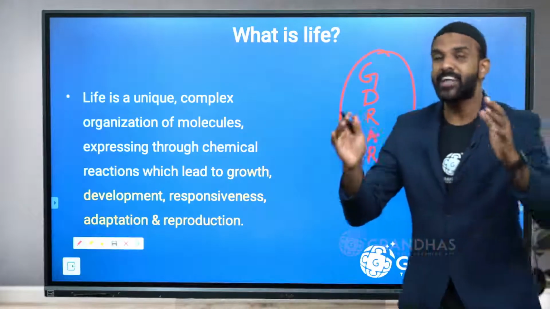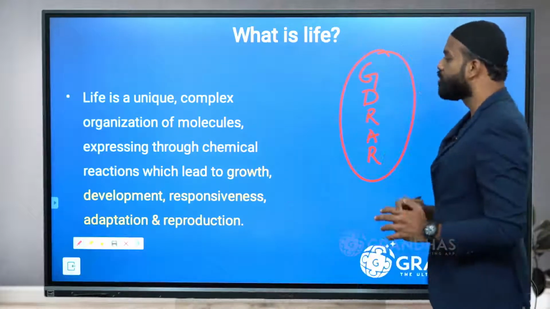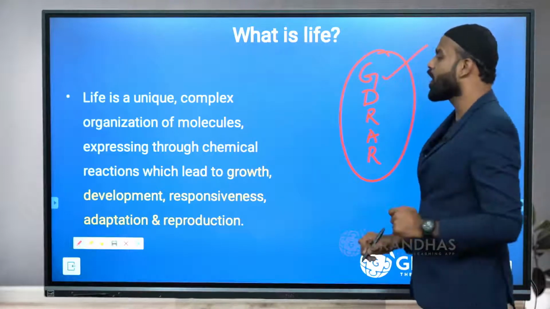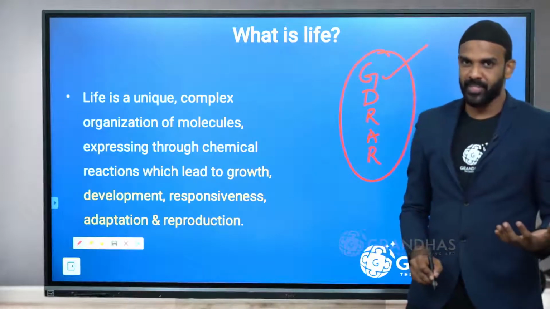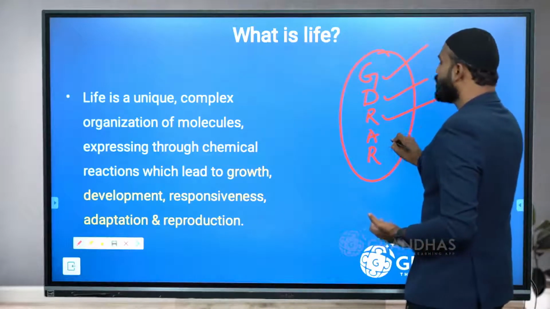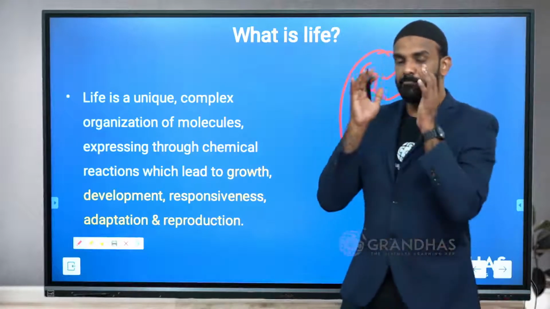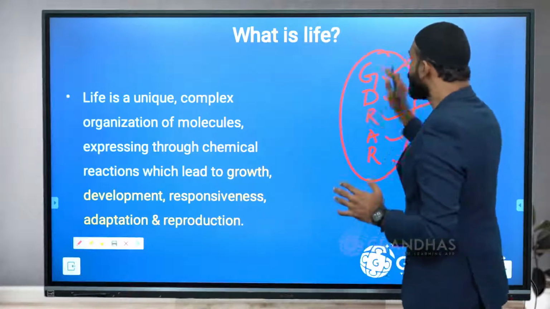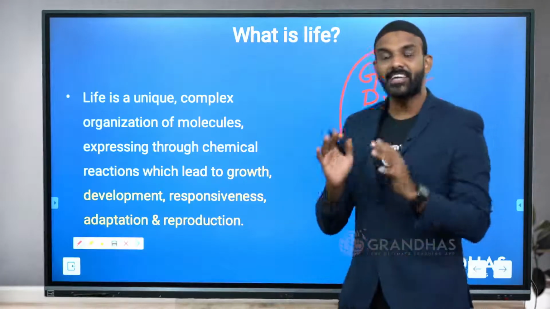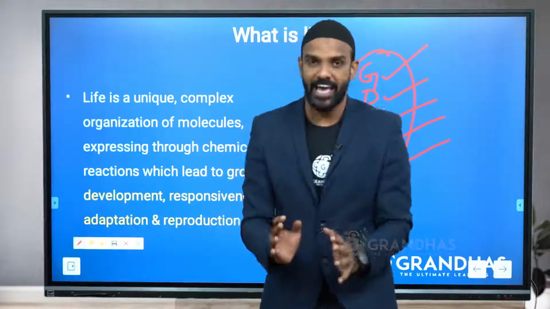So we can define life as a unique, complex organization of molecules that lead to the first process called growth. Then you develop, then you respond, then you adapt, and then you reproduce. So the process that involves growth, development, responsiveness, adaptation, and reproduction is called as life.